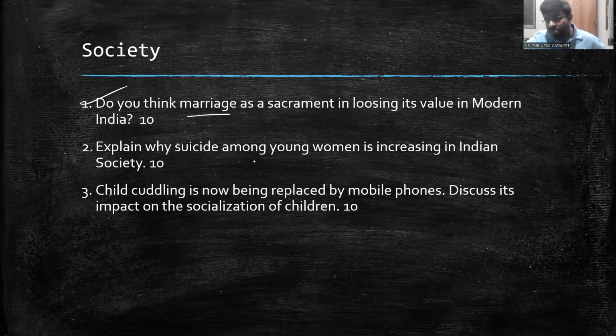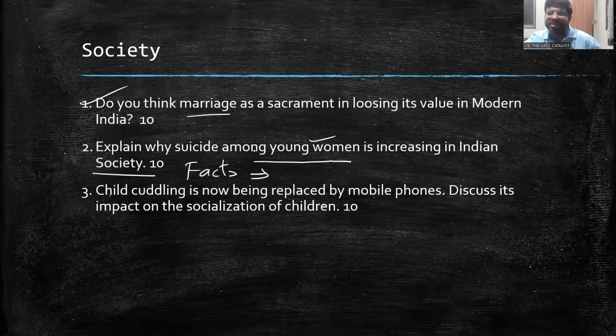Then explain why suicide among young women is increasing in Indian society. Now, you have to first know that suicide is more in young women. Many of you don't know that. If you see the data, the National Crime Records Bureau says that significant numbers of women, that too of young age, are committing suicide. So you should know those facts, and then you can supplement some of the reasons.